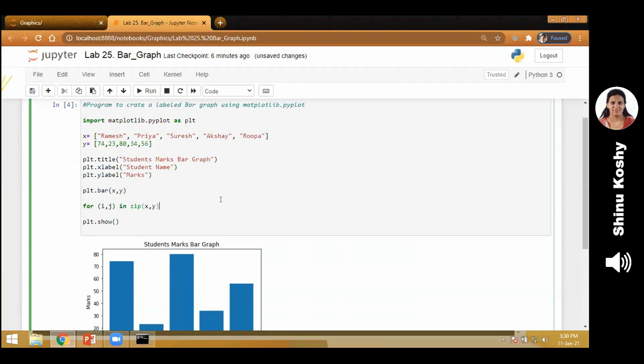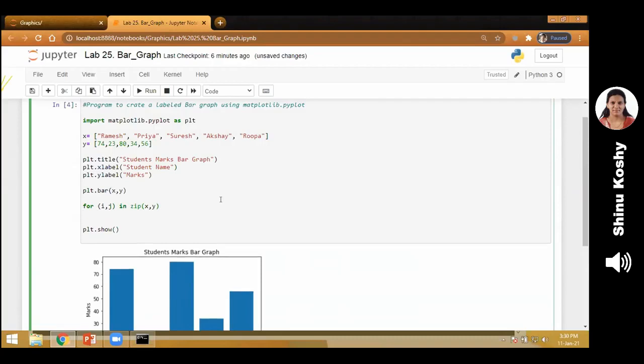So I make use of the for loop. Do you remember this for loop? Yes, it is for displaying multiple lists. Remember I showed you I can display 2 lists at the same time using this zip function. So what is I and J? I represents the X-axis, that is the name of the student, and J represents the Y-axis, that is the marks of the student. So what is my syntax? For I comma J in zip X, Y. So I corresponds to X and J corresponds to Y. Y is the marks of the student.